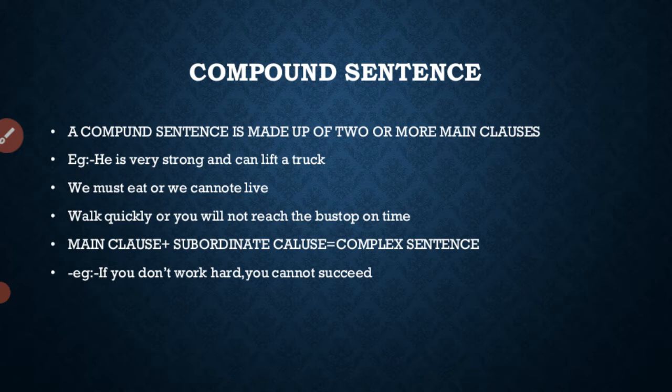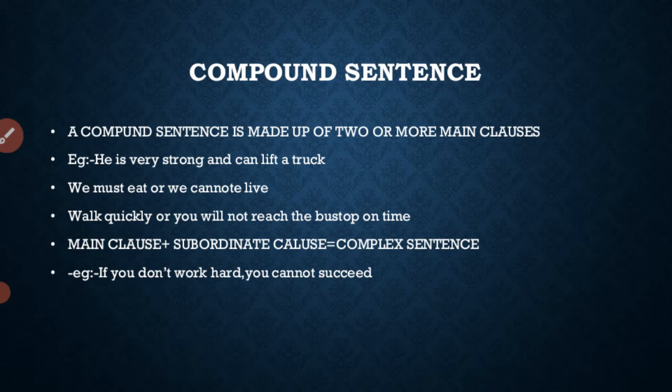We have to study the three types of clauses. First one is principal clause, also named the main clause. A principal clause contains a subject and a verb. It gives a complete sense.